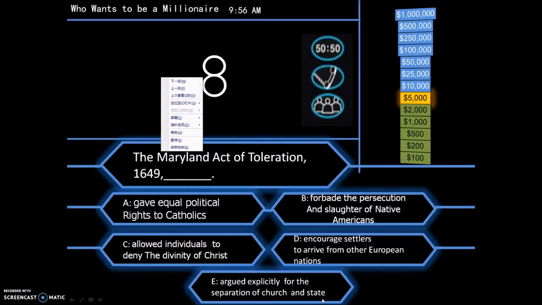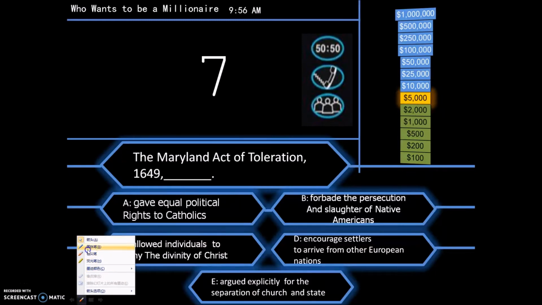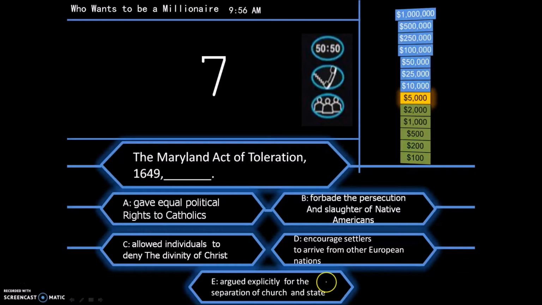So again, another very important key term. The Maryland Act of Toleration was there to protect the Catholics, and therefore, it's not going to be related to this one. It's not talking about separation of church and state.